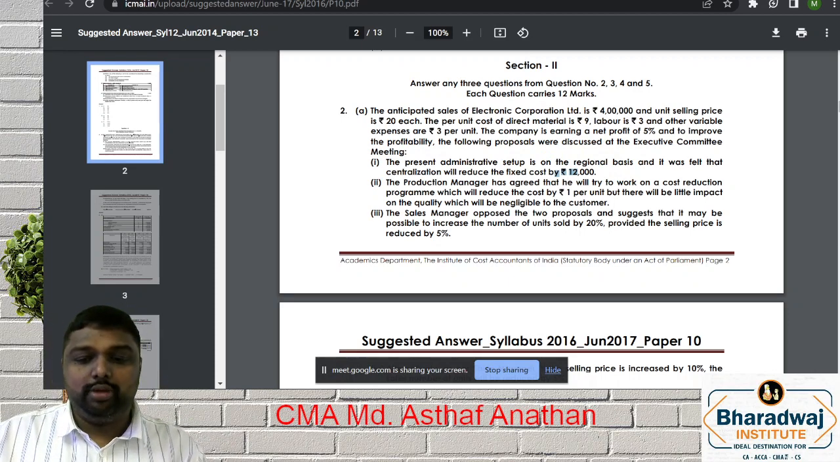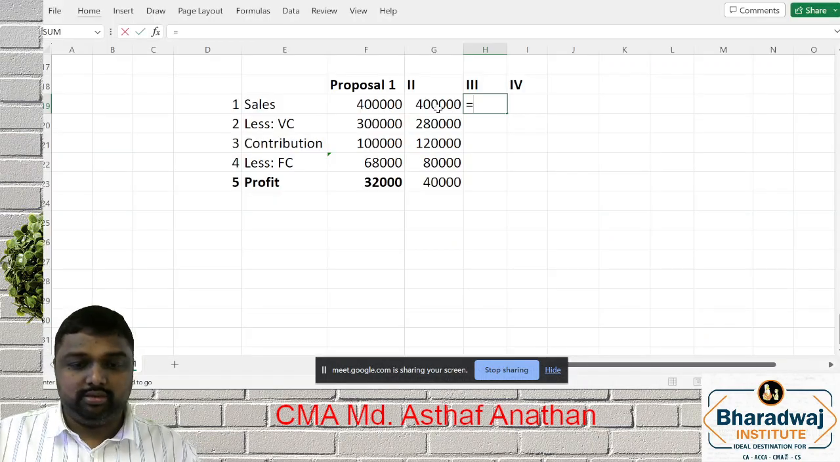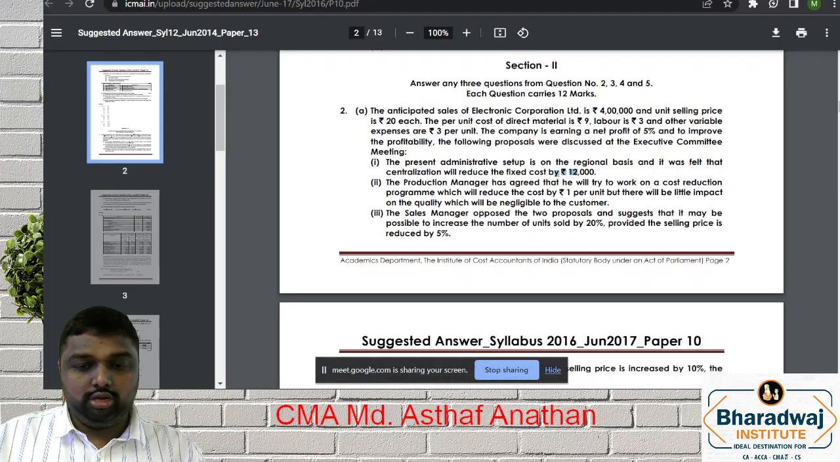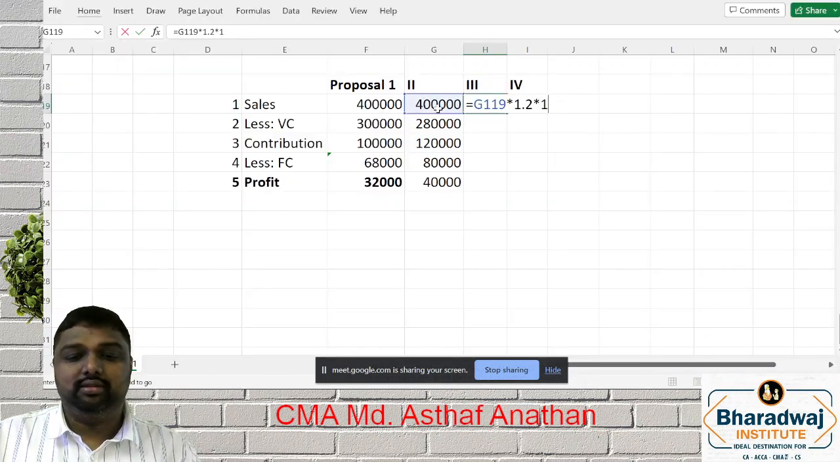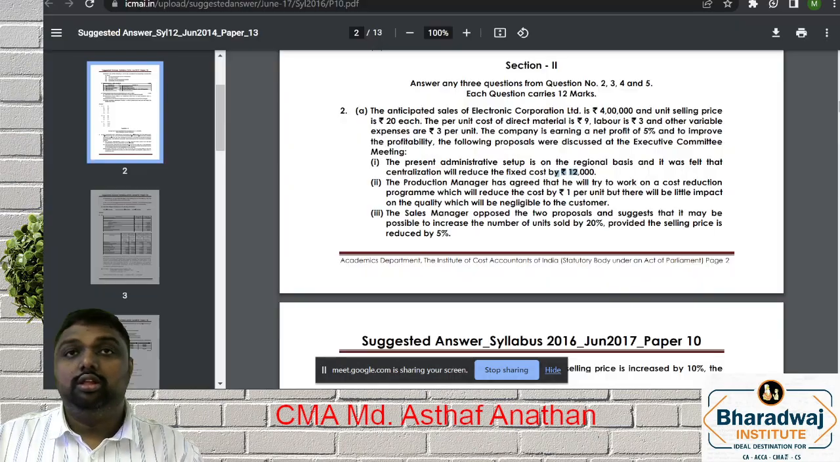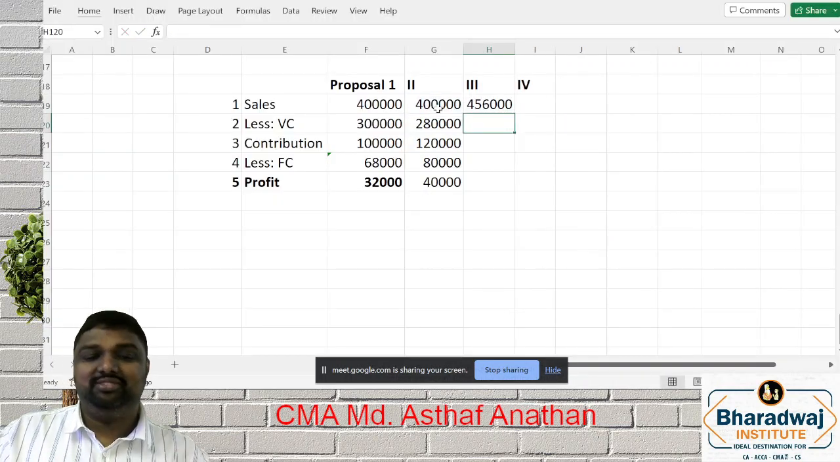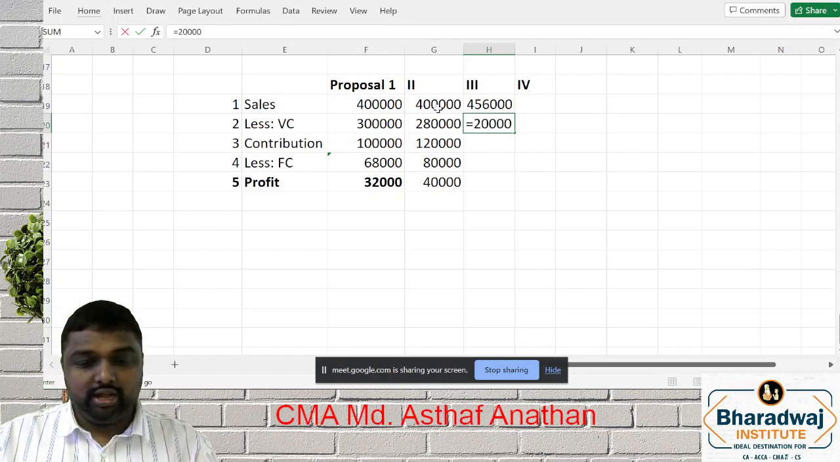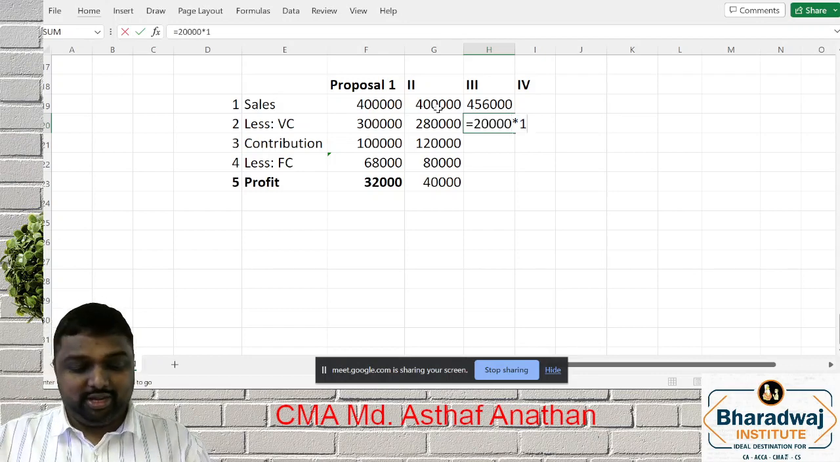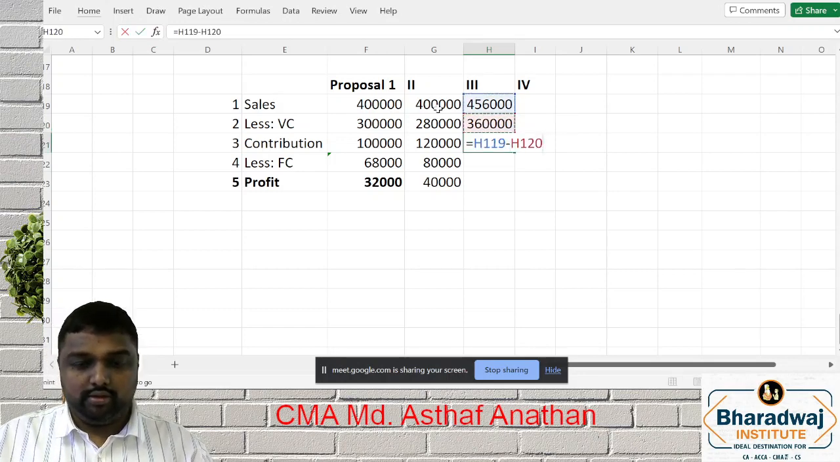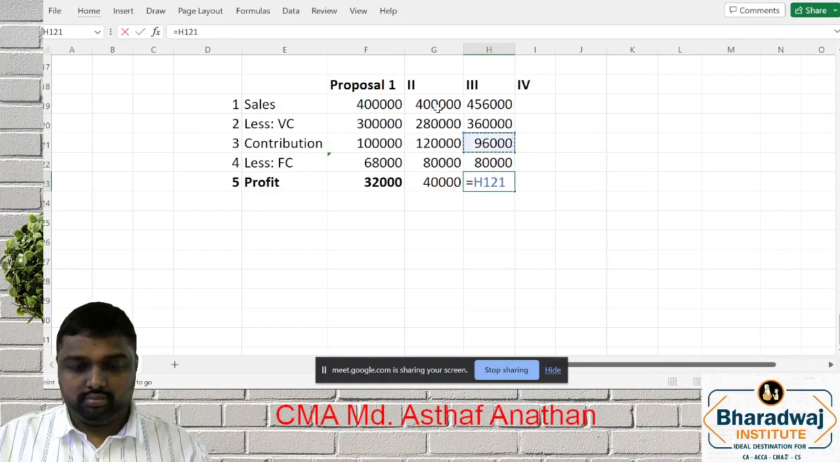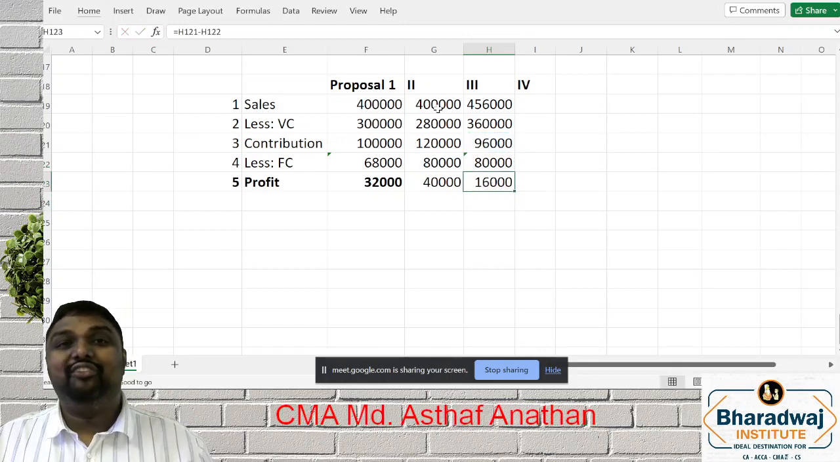Increase the units sold by 20%. Selling price reduced by 5%. So units sold up 20%, selling price reduced by 5%. So 20% volume and selling price reduced by 5%. This is the variable cost. Right now 20,000 units, your units are increased by 20%, into 15. How interesting. So hope all of you are clear.